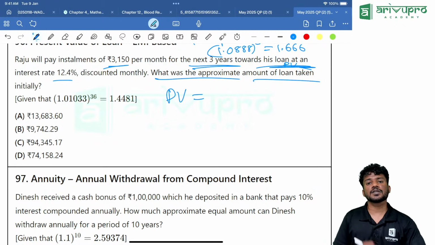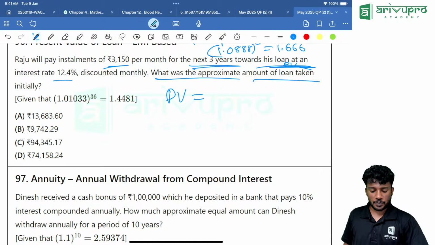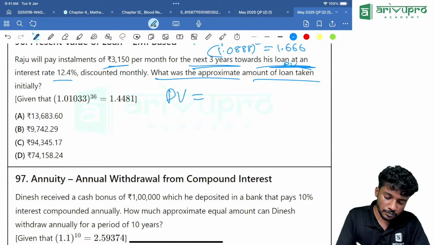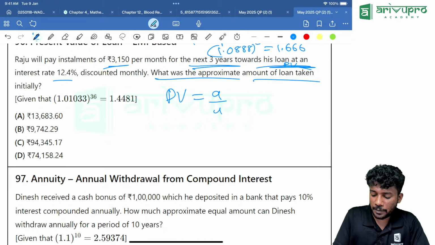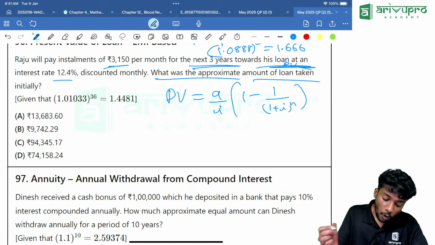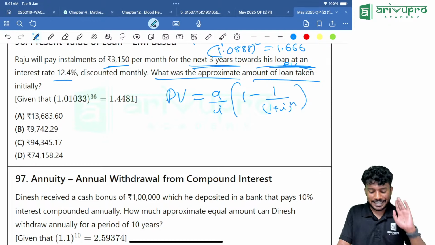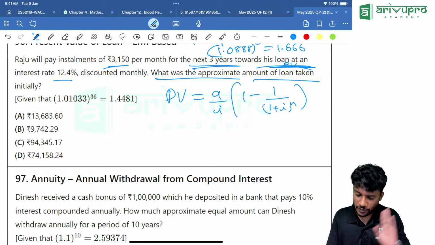Present value PV is equal to A by I into 1 minus 1 divided by 1 plus I the whole raised to n. You can use either this method or the GT method. Both ways will get you the answer.